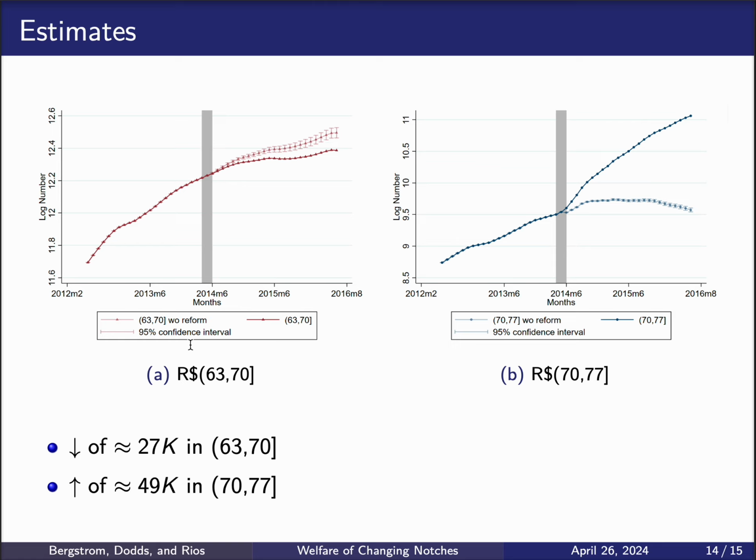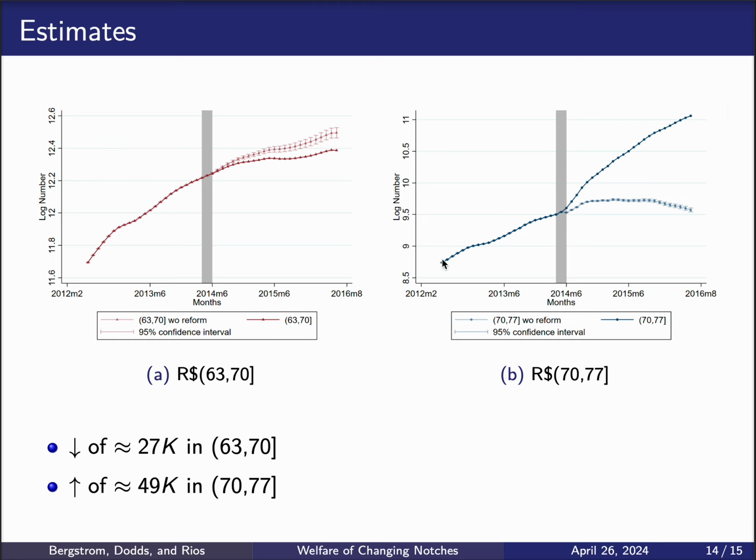But what's important to note is that those households getting out of that interval are exactly the households that we're calling the bunching households. So those are households that are moving away from 63 to 70 towards the new threshold because of the reform. The second group of households that we're interested in are the ones moving towards 70 to 77.